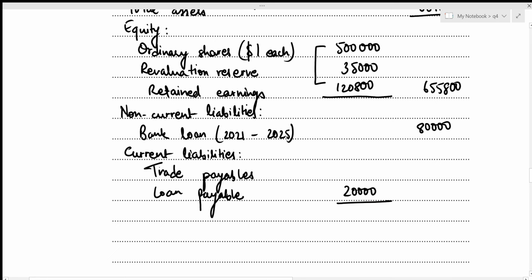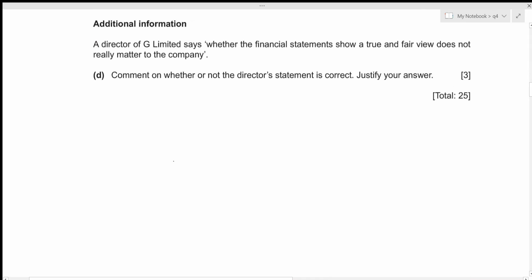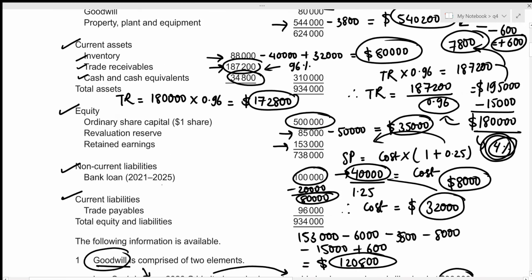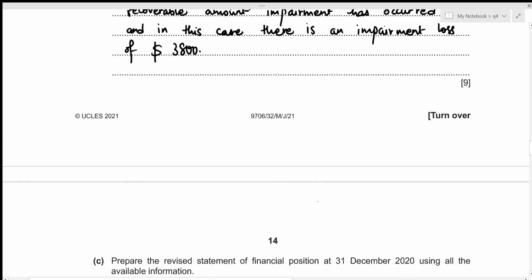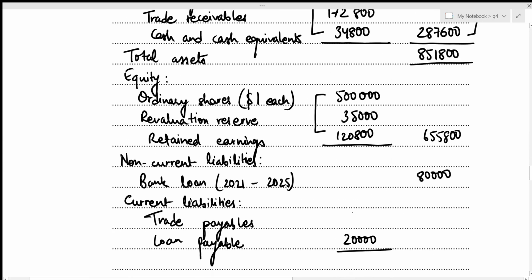Okay, so the only value left is the trade payables. Let's have a look above. We know that there was no information given regarding trade payables, so we can just substitute this value of 96,000. Let's write it down. That's 96,000 for trade payables. So now we can figure out the total for current liabilities. That's 96,000 plus 20,000, which gives 116,000.